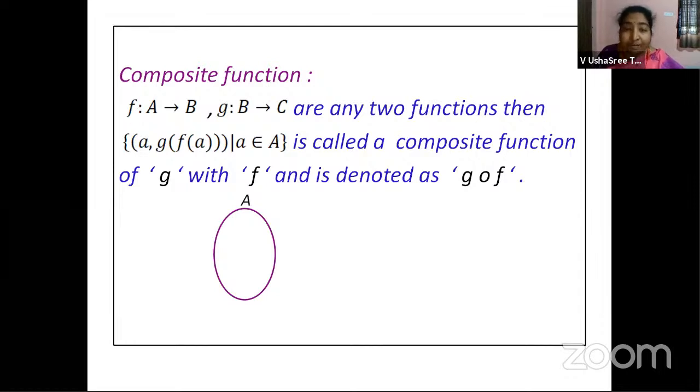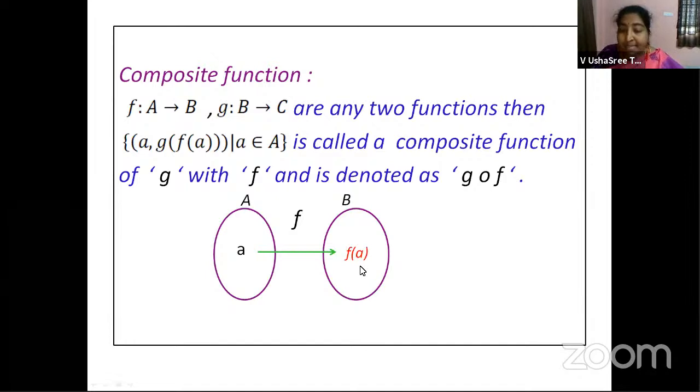You have set A. In this set A, you're taking an element a. You have another set, it is set B. Over these two sets, you are defining a function f. Right? Now, this element a, if you're substituting in function f, then you are getting f of a. Where will be this f of a? f of a should be in B. So you call this as image of a. Then f of a, you can always call it as b. The b is nothing but an element in set B.